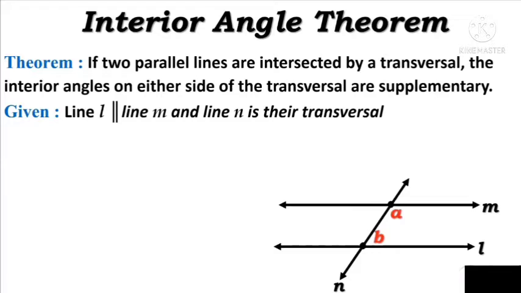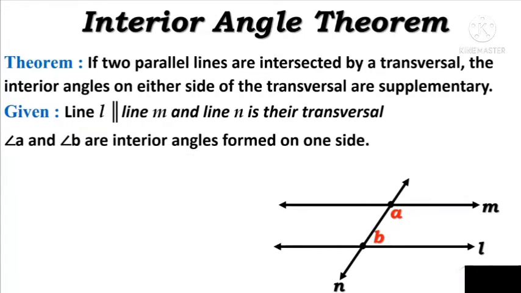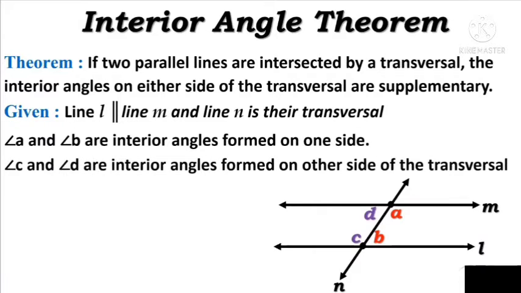As shown in the figure, angle A and angle B are interior angles formed on one side of the transversal, and angle C and angle D are the interior angles formed on the other side of the transversal. We have to prove angle A plus angle B is equal to 180 degrees, as well as angle D plus angle C is equal to 180 degrees.